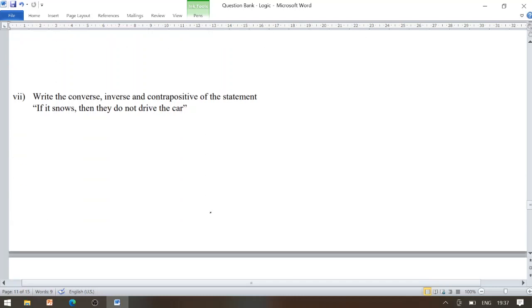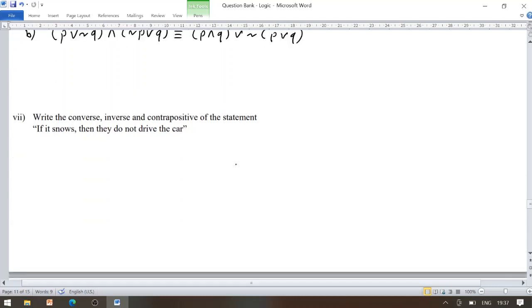Now look at the next one. Write the converse, inverse, contrapositive of the statement. We have the seventh sub question. If it snows, then they do not drive the car.